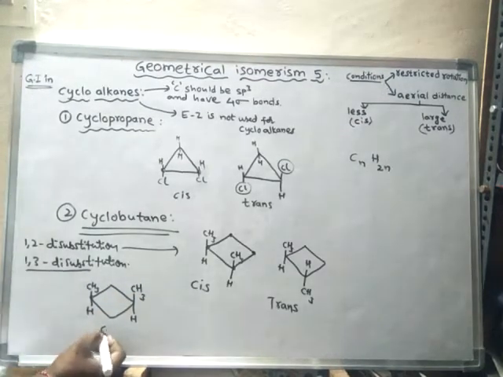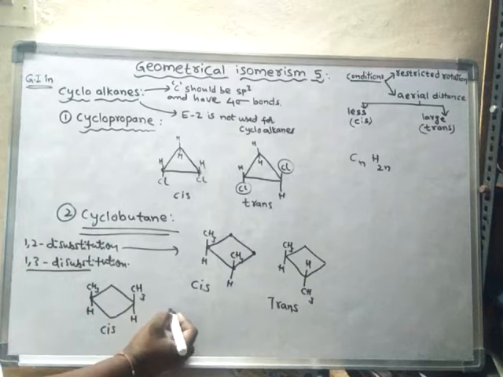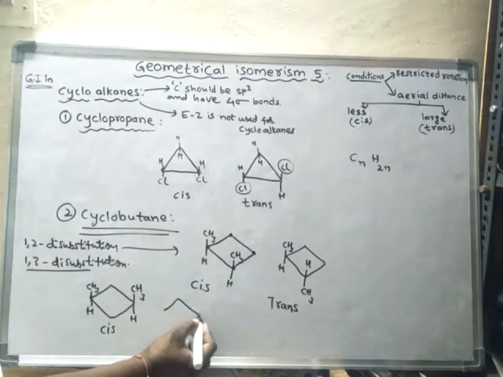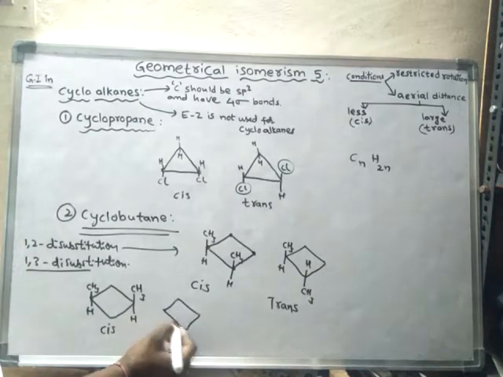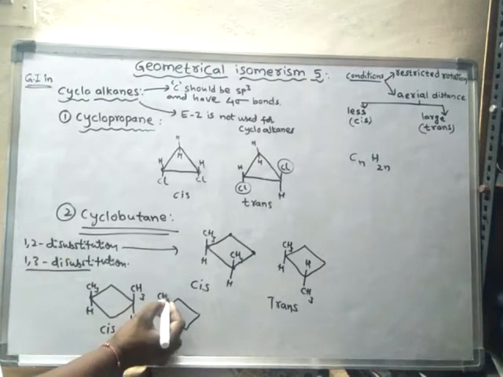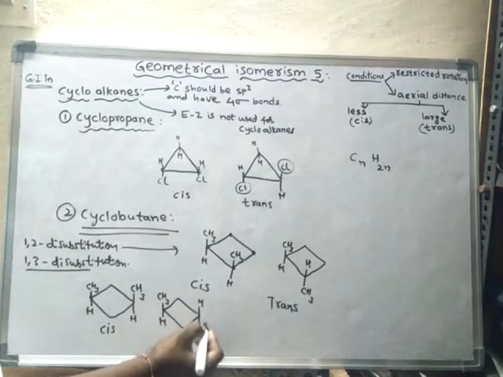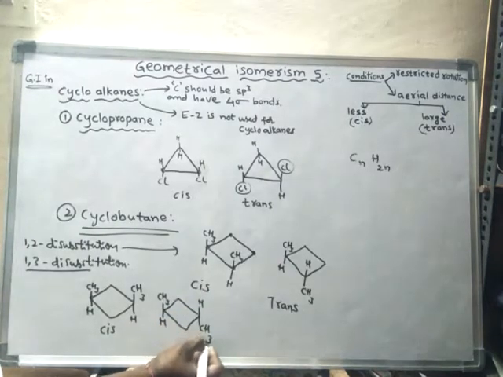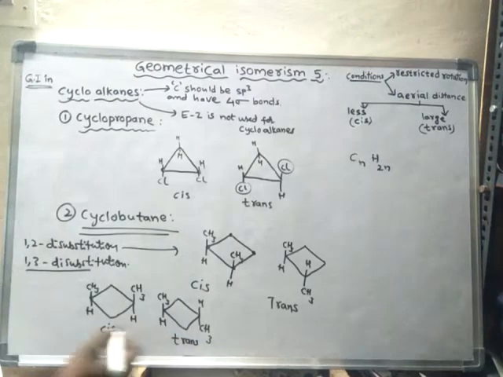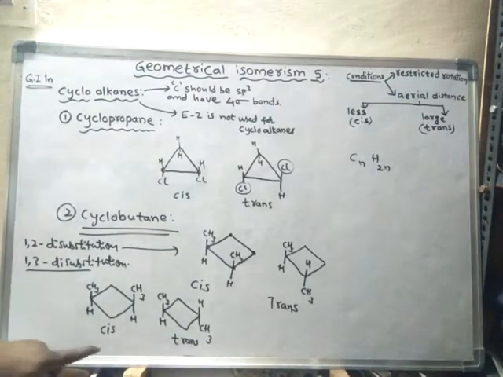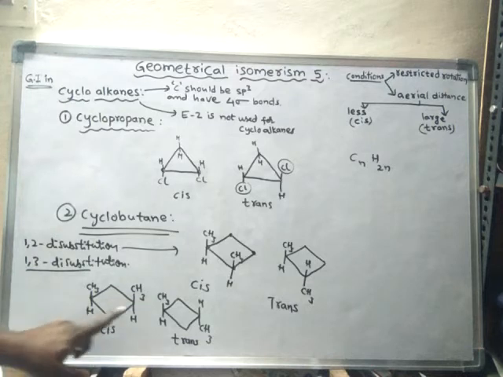So this is cis, and this is trans. So cis 1,3: first carbon, second carbon and third carbon.